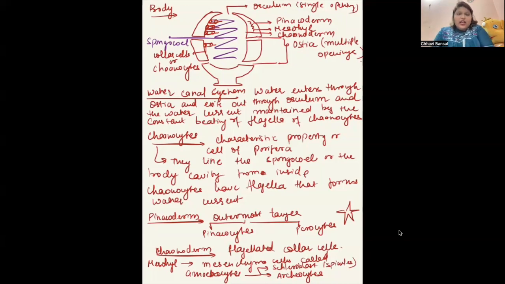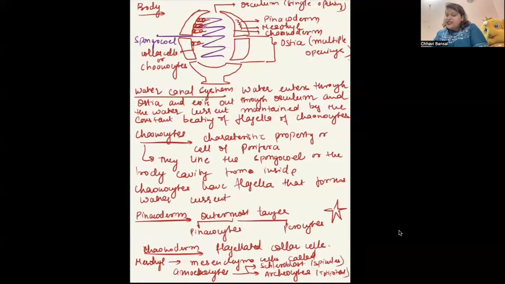Whereas archaeocytes are the totipotent cells. What are totipotent cells? The cells that have the ability to divide and differentiate. They are not differentiated yet. They can take any task or any function. So these are totipotent cells. Don't worry, we are going to discuss the totipotent cells and the scleroblast cells in detail.